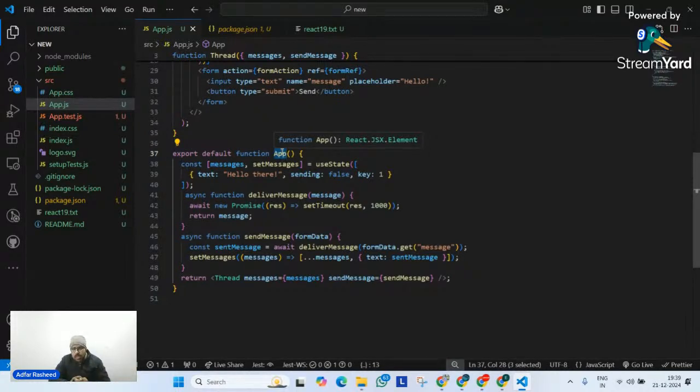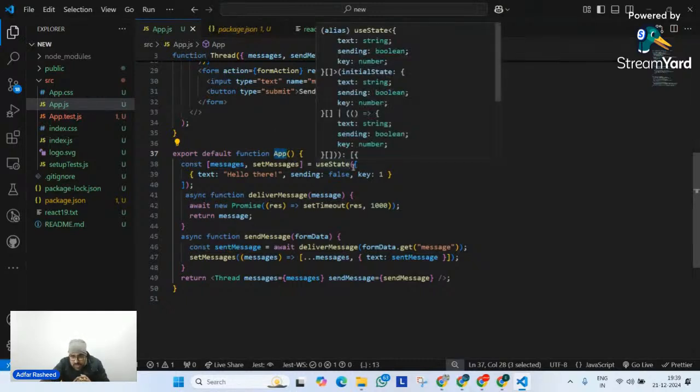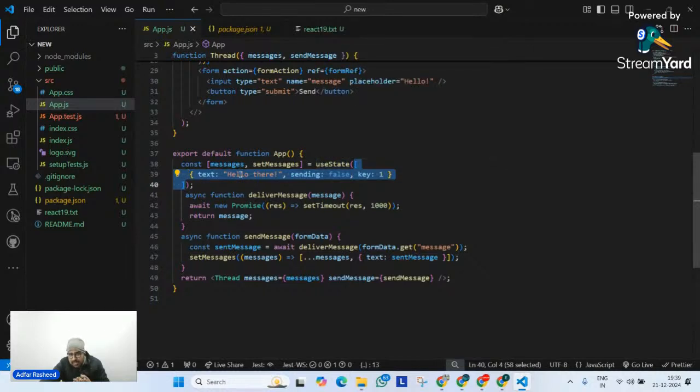In this entry point, I have defined a state, which is message. I am simply trying to post a message, send a thread, nothing else. For that, I have defined a state called message, and its initial value is an array. You can see its initial value is an array that contains an object in which text is hello there, sending is false, key is 1. Simple. So my state is nothing but an array of objects.